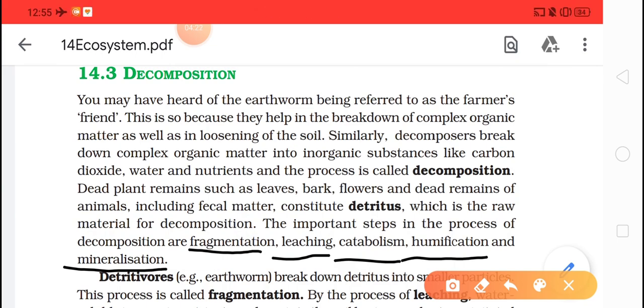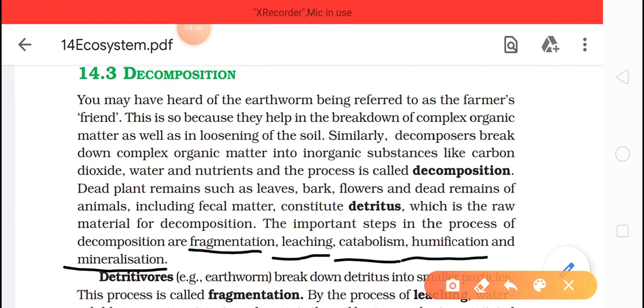So we only knew that there are some organisms which help to decompose these substances. But in decomposition there are also these 5 steps, in sequence, which help in breaking down complex organic matter into simplest inorganic substances.